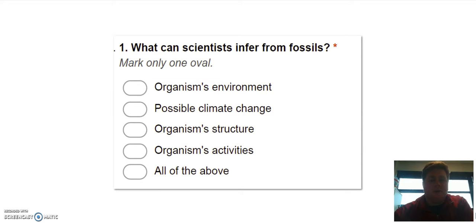Question number 1. What can scientists infer from fossils? So what kind of things can scientists tell based on the fossils they find? Organisms' environment, possible climate change, organism structure, organisms' activities, or all of the above. So what things can scientists infer from fossils?